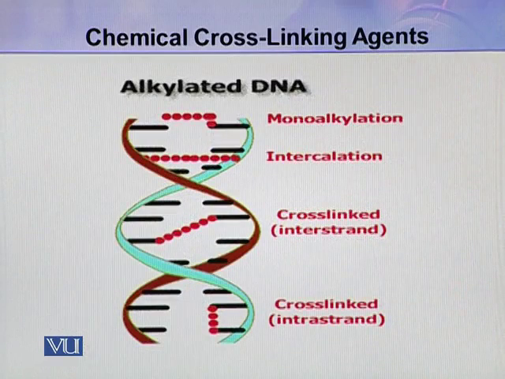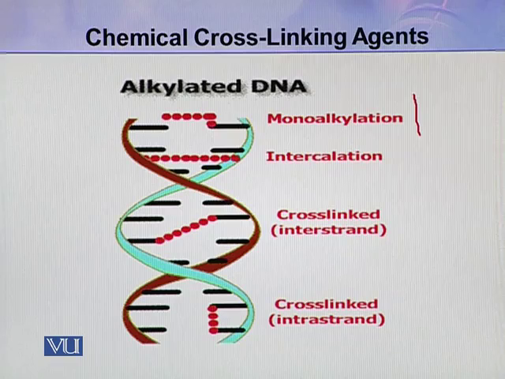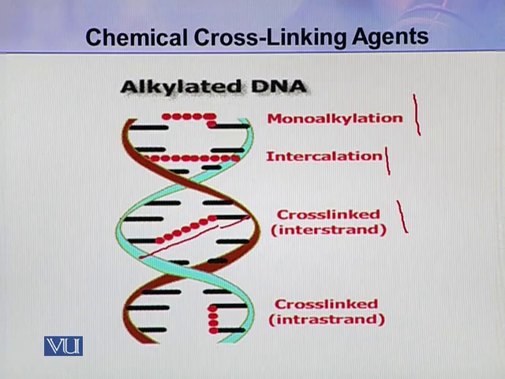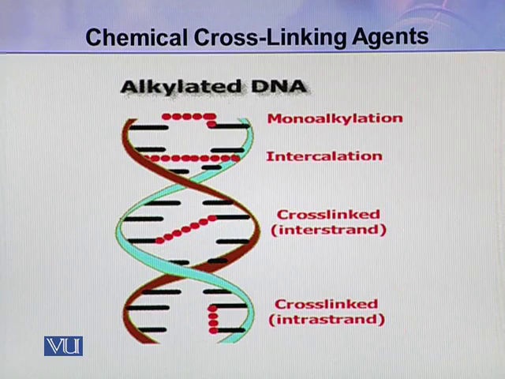So here you can see different types of damages. For example, here it is monoadduct formation, and here is intercalation. Some chemicals are intercalated in the DNA, and here is the cross-link which is interstrand. So this cross-link is between two strands, and here is the cross-link which is intrastrand. So this is between the same strand. These are different types of reactions which damage the DNA.